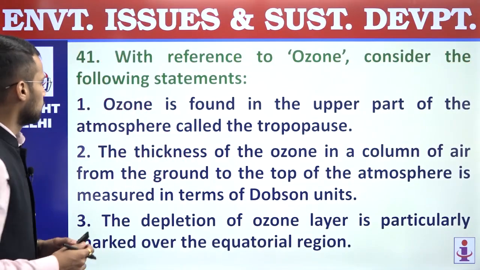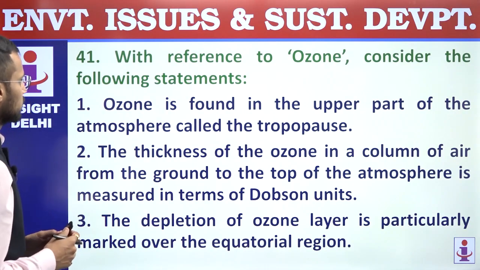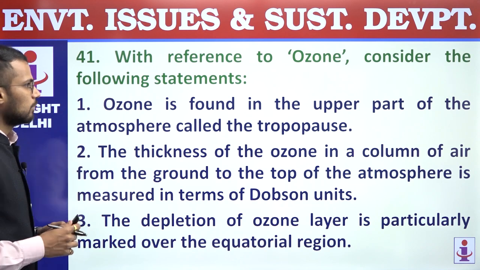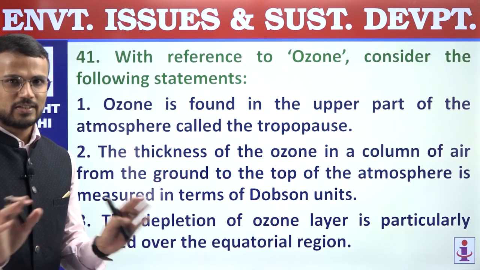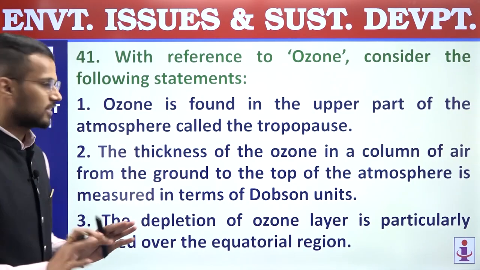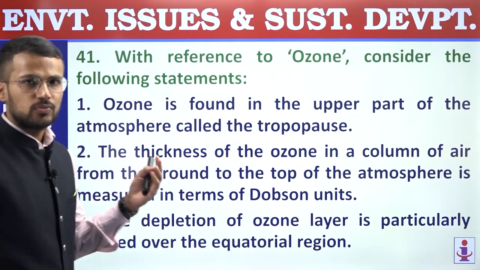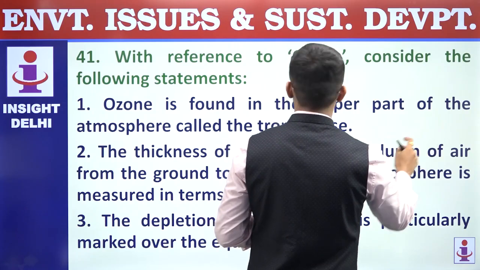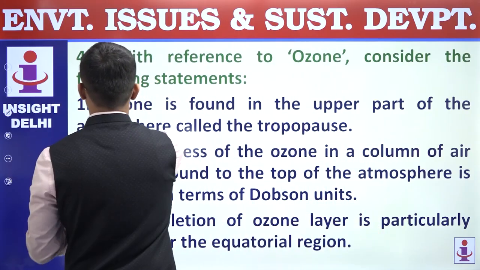Next question is question number 41. With reference to ozone, consider the following statements. First, ozone is found in the upper part of the atmosphere called the tropopause. This statement is an incorrect statement. Why? Because we know that ozone is found in stratosphere, not in tropopause, and that's why first statement is an incorrect statement.